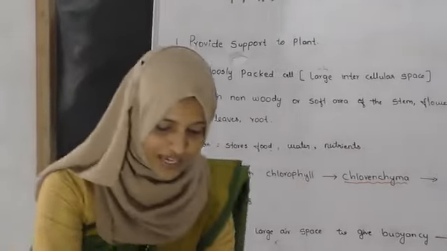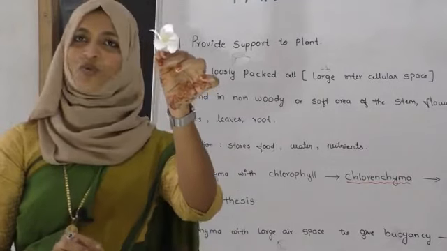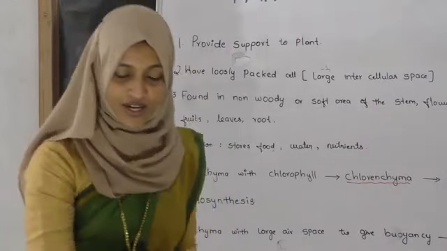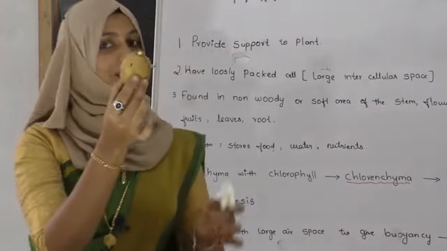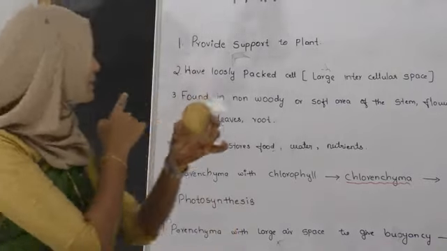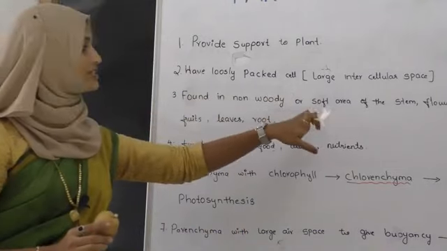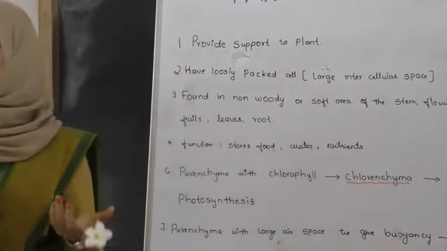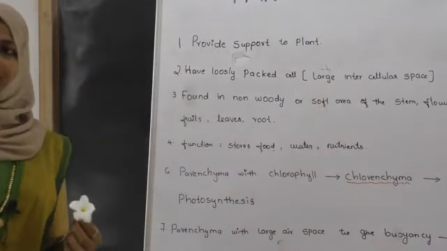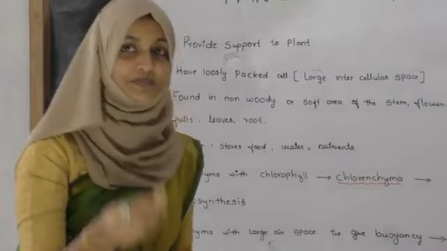See here, we can see parenchyma in this. What about these potatoes? In potatoes also we can see parenchyma, because it is a non-woody or soft area of the stem. So that we can find in this. What about this?